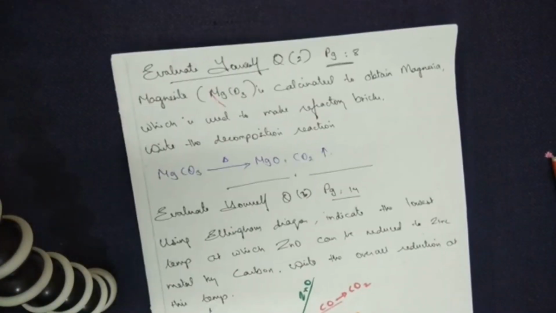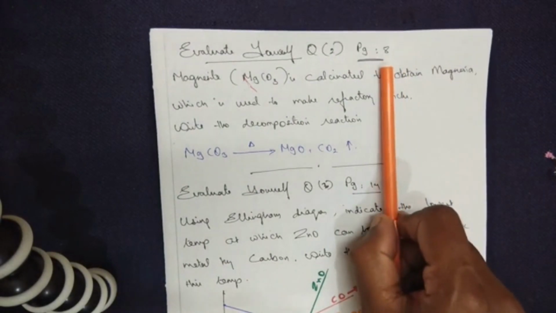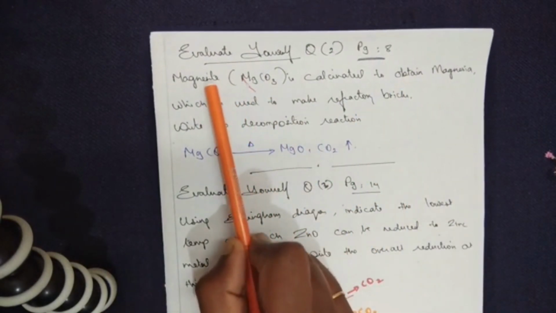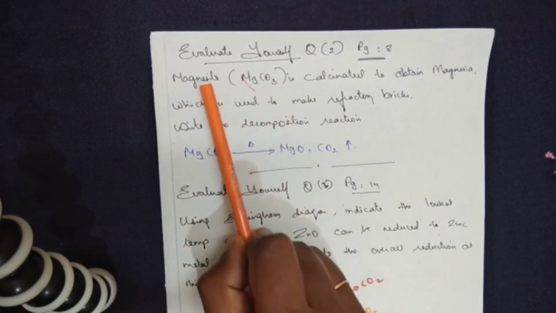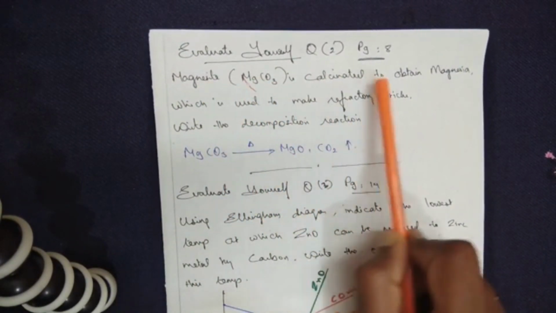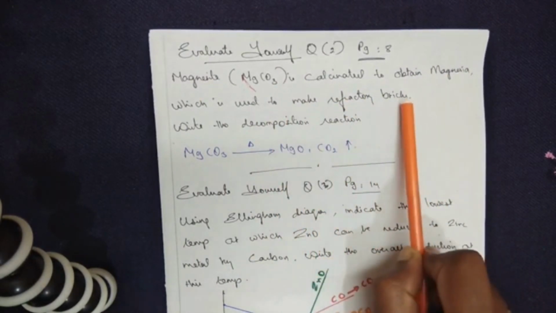Now let me give the answer to question number 2, under Evaluate Yourself. It's taken from page number 8. Now the question is: magnesite. Magnesite is nothing but magnesium carbonate. So magnesite is calcinated to obtain magnesia, which is used to make refractory bricks.